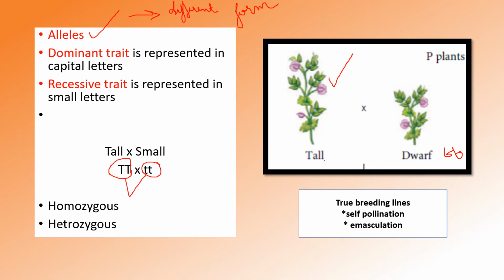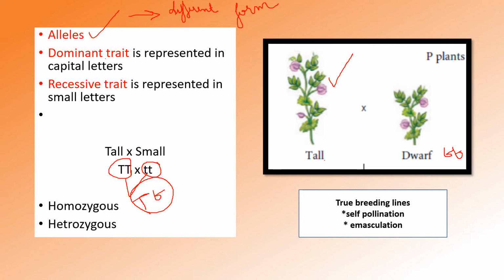When we cross these, we will get capital T and small t. We will discuss in the next slide how we get this individual. So we are going to discuss the dominant, recessive, homozygous and heterozygous conditions in this process.